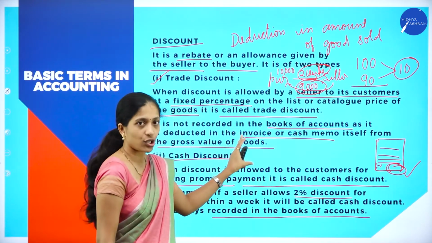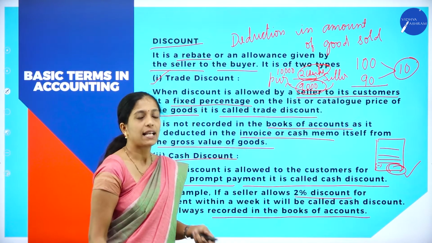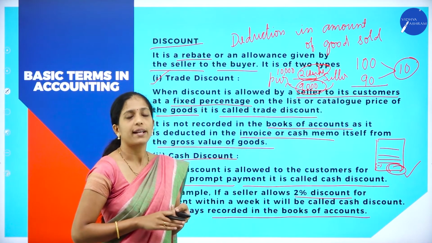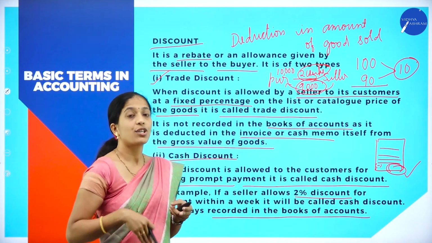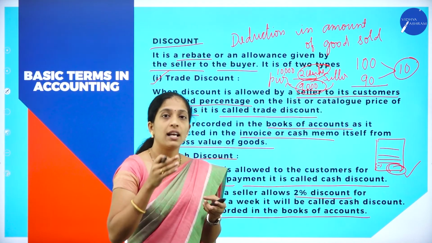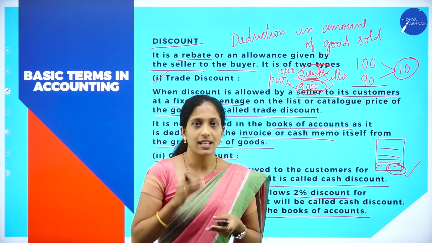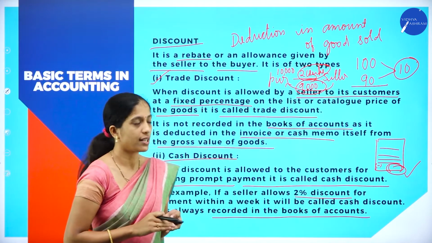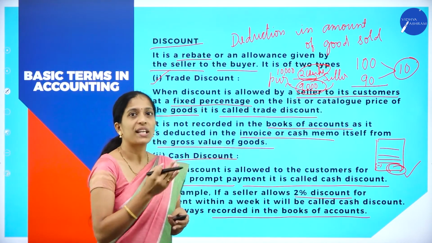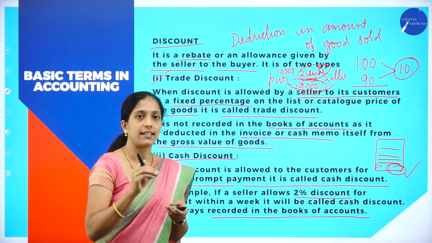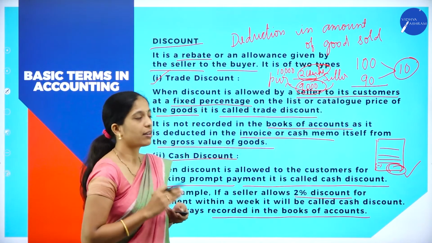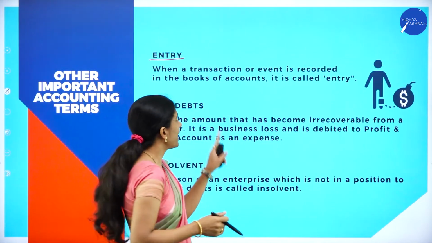Whereas trade discount is not recorded in the books of account, cash discount has to be recorded in the books of account. That is, during the process of making the payment, if the seller deducts the amount, that is known as cash discount. Whereas trade discount, during the trading process, if there is any deduction, that is known as trade discount. And the next term is entry.